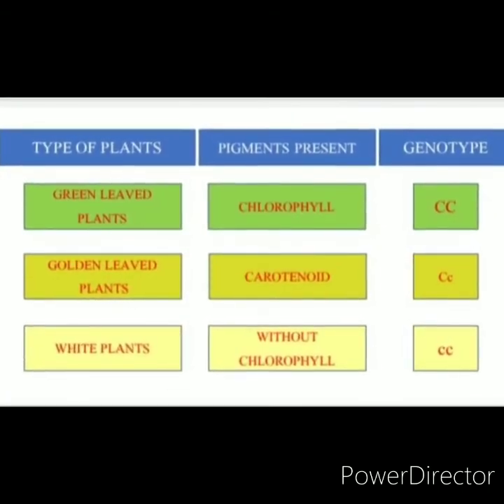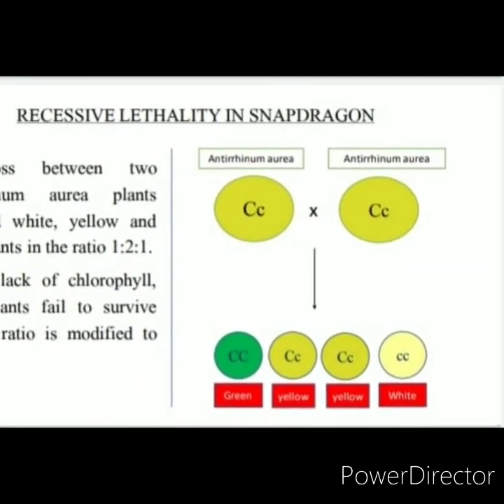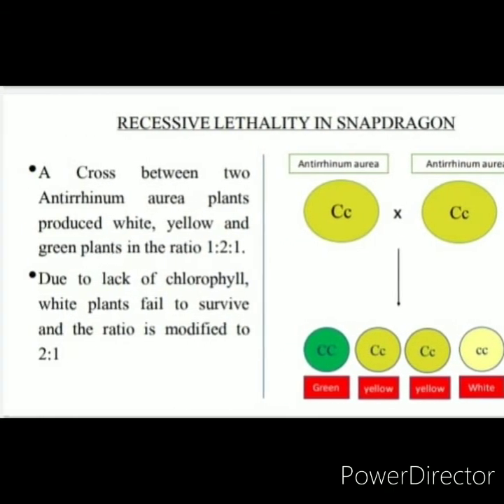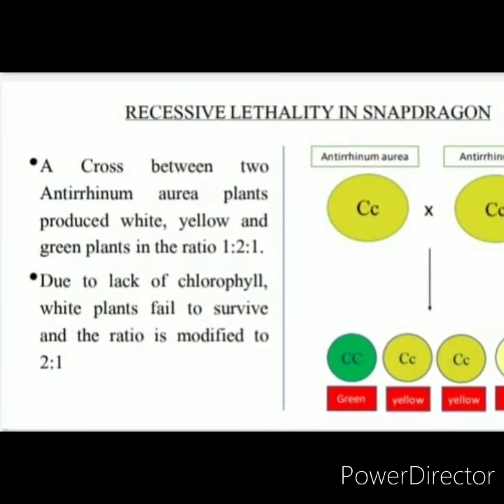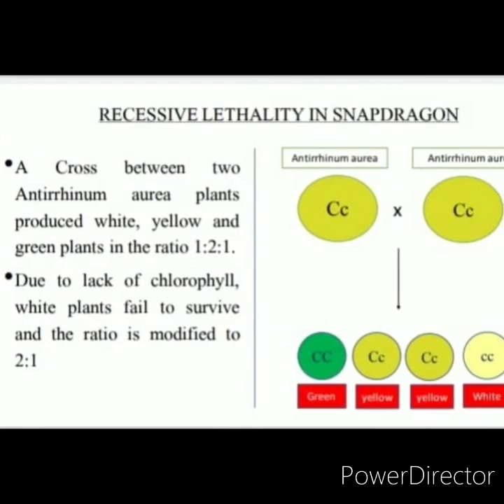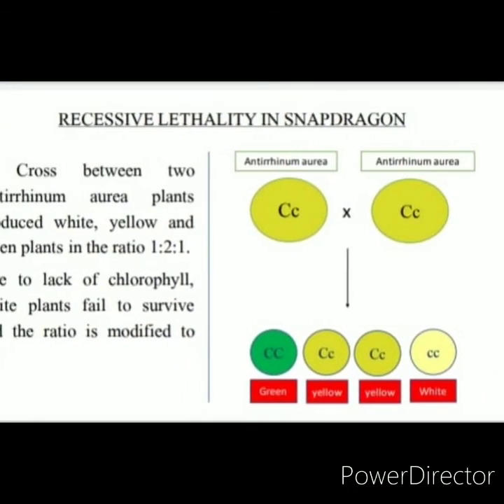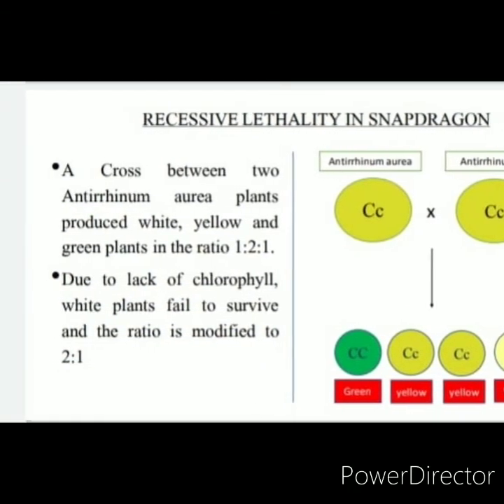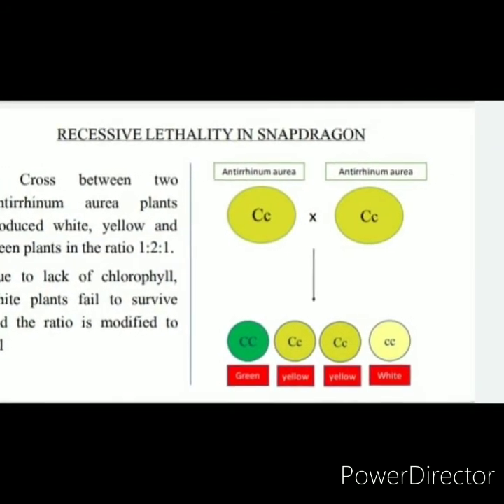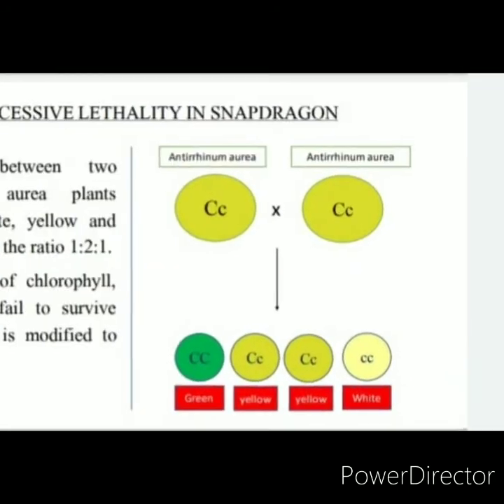Now, a cross between two Antirrhinum aurea or golden leaved plants, capital C, small c crossed with capital C, small c, produces white, yellow and green plants in the ratio 1:2:1. Due to lack of chlorophyll, white plants fail to survive or die. The ratio is modified to 1:2. In this case, the homozygous recessive genotype small c, small c is lethal.